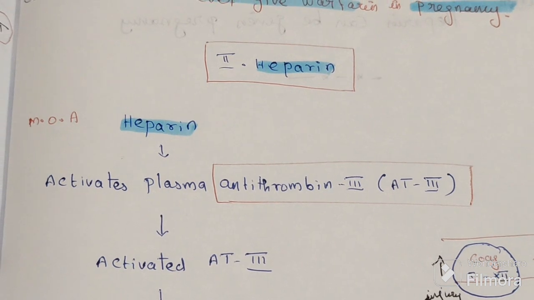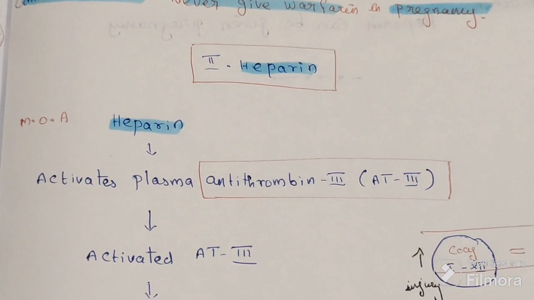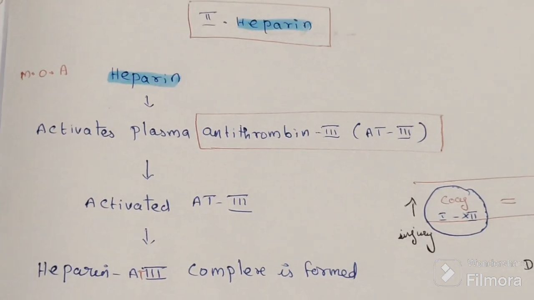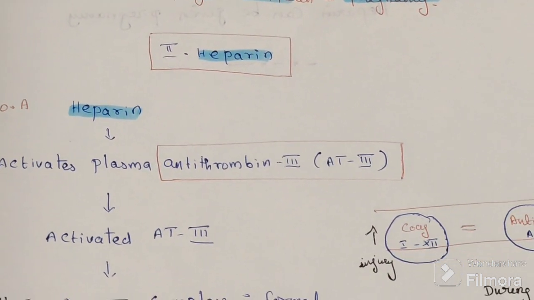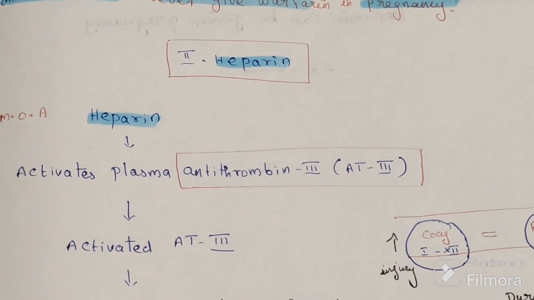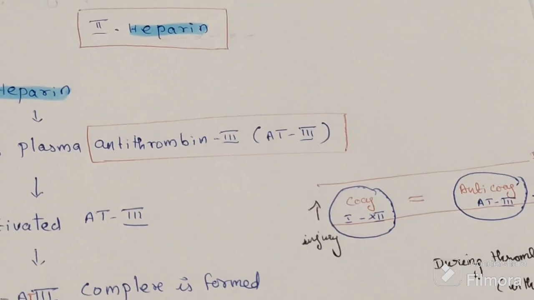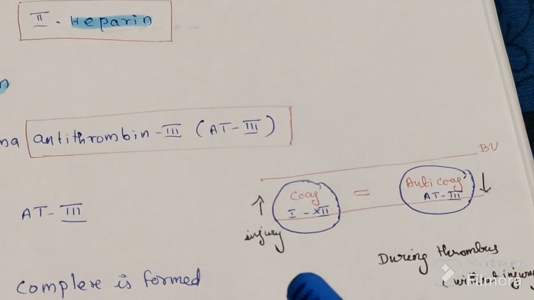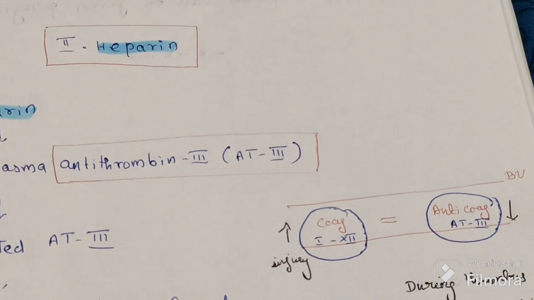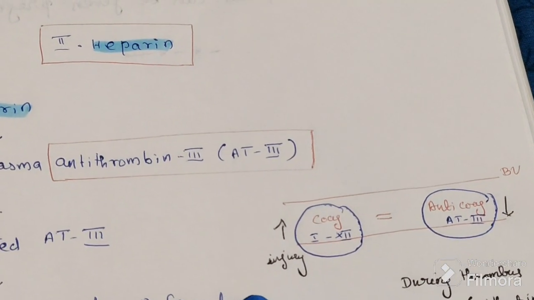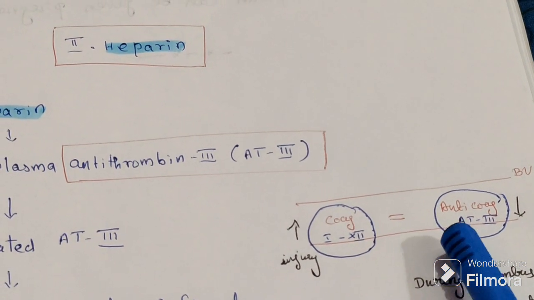Parenteral anticoagulant: here we want to discuss heparin. Mechanism of action: heparin activates antithrombin 3, which is present in the blood. In the blood we have two things: coagulatory factors, and anticoagulatory factors. Coagulatory factors are factors 1 to 12, and the anticoagulating factor is antithrombin 3.